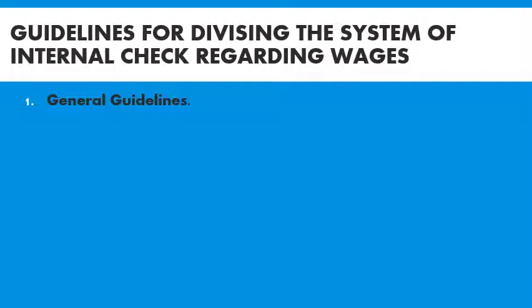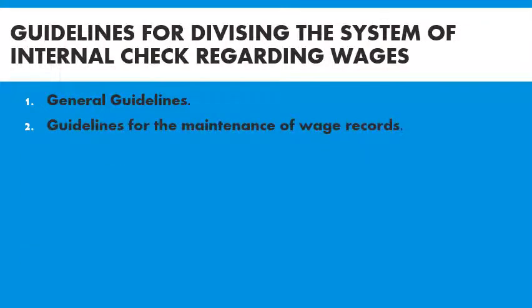The order of copies is to be properly provided to the wage office, so that it knows what the wage rate is, how many workers there are, and how much wage payment is to be done in a day. So these are the general guidelines.